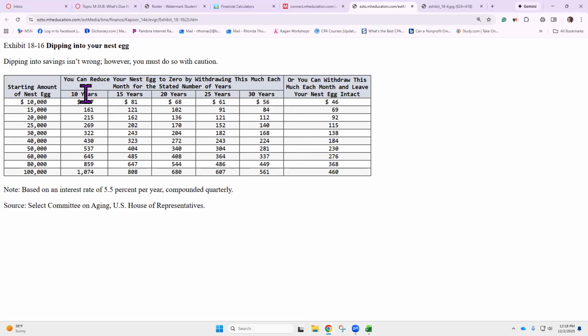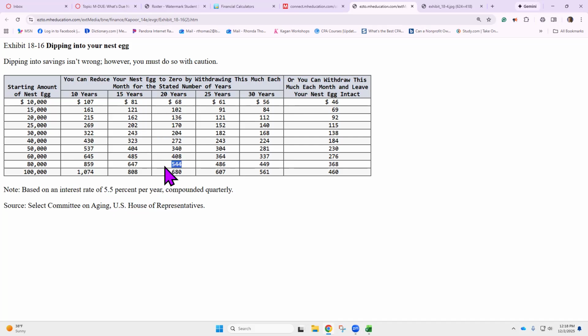This table is saying you can reduce your nest egg to 0 by withdrawing this much each month for the stated number of years. So they've got 80,000 for 20 years. And this is based on an interest rate of what? 5.5.